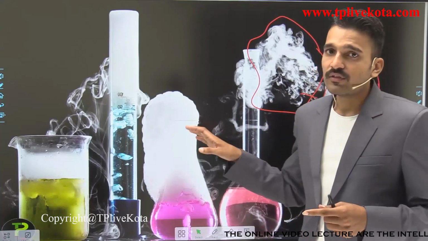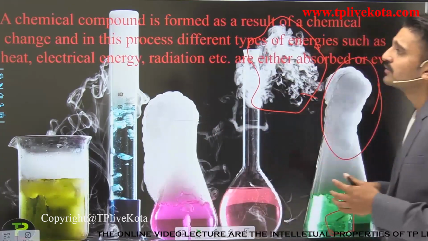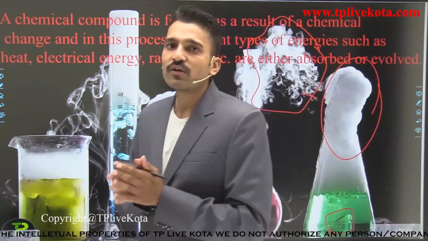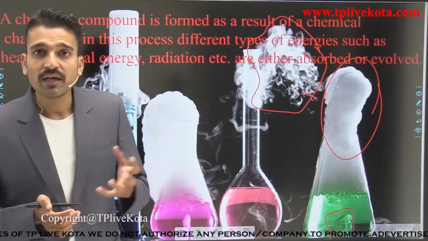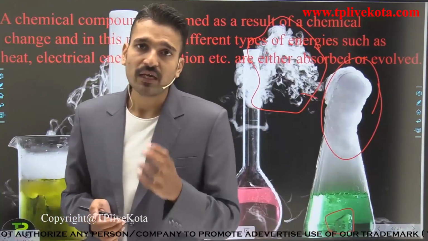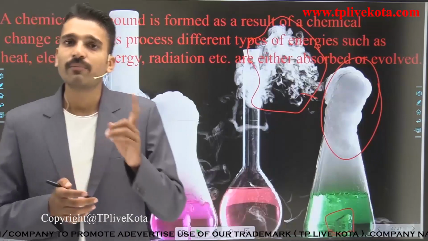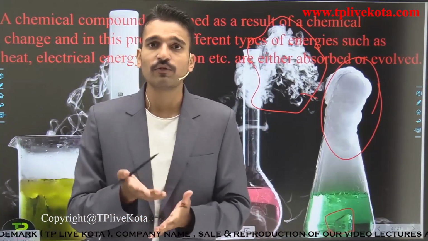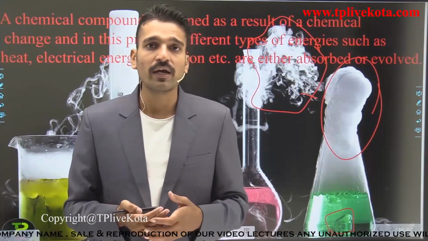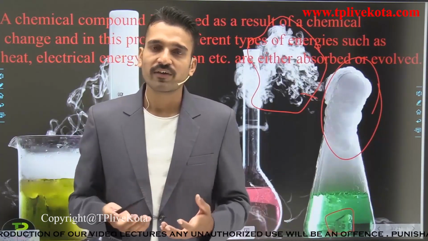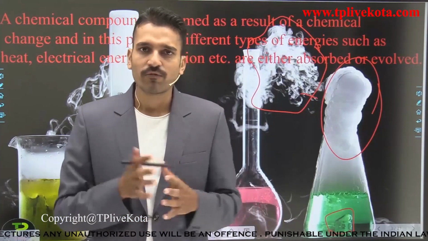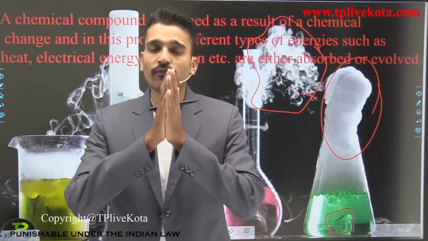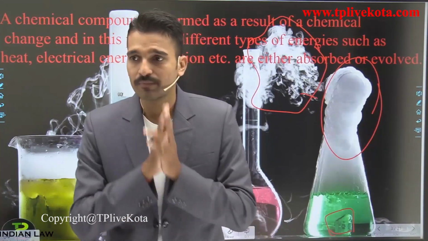So let us start with the chemical compound. What is a chemical compound? A chemical compound is formed as a result of a chemical change. Whenever there is a chemical change, it means that a chemical reaction has taken place. And if the chemical reaction has taken place, it means a new chemical compound has formed. So if we are interested, we can study its properties. If we want to write the equation, we have to write it, and also we have to balance that particular equation.